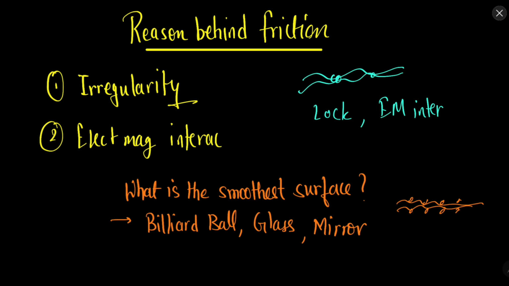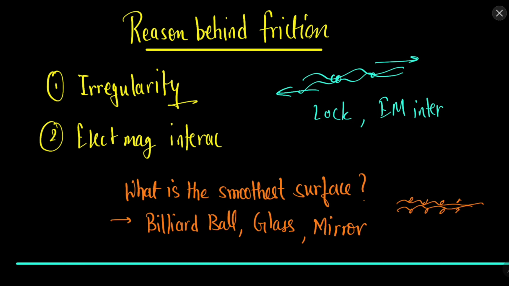Because of that there is some bonding between the surfaces, and that interlocking and electromagnetic interaction opposes the relative motion of the surfaces, because in order for the surfaces to move, this lock or interaction has to be broken. So the reason behind friction is the irregularity of the surfaces and the electromagnetic interaction arising because of the presence of atoms.